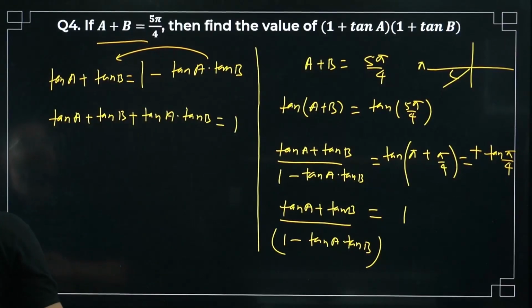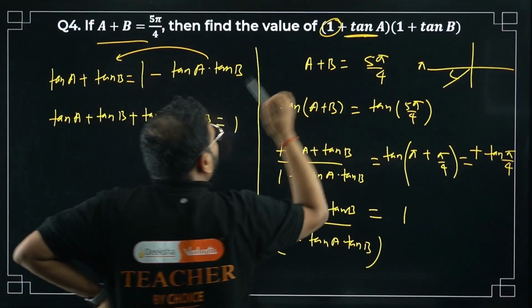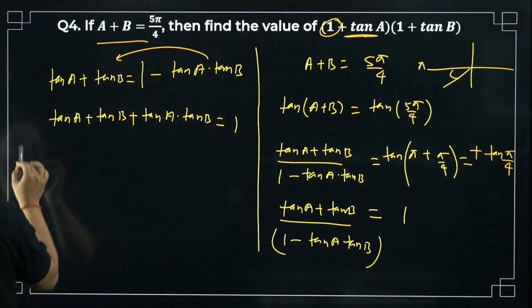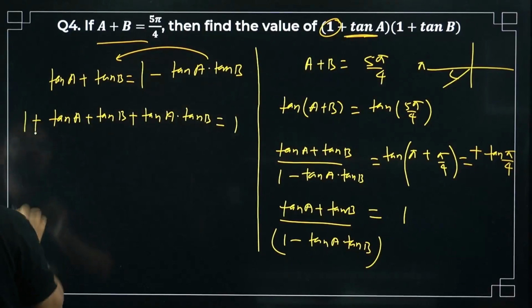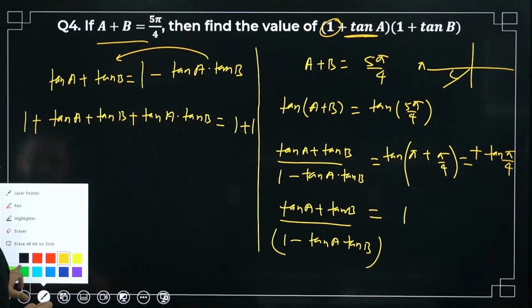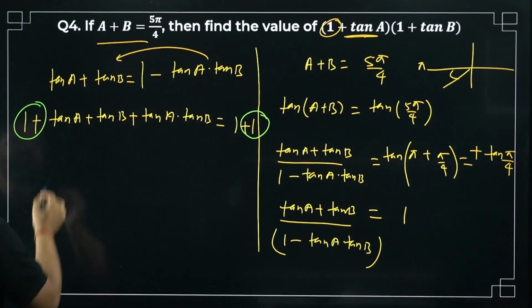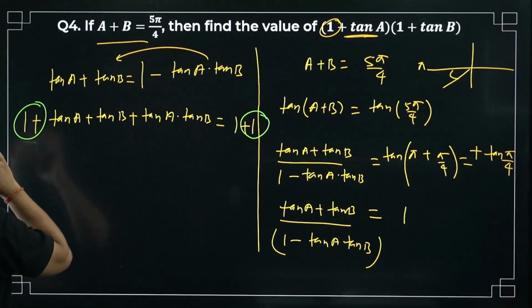Now do one thing. I can just add 1 over here. Add 1 on both sides. This extra 1 plus and this 1 plus, what happens here? Club this together.